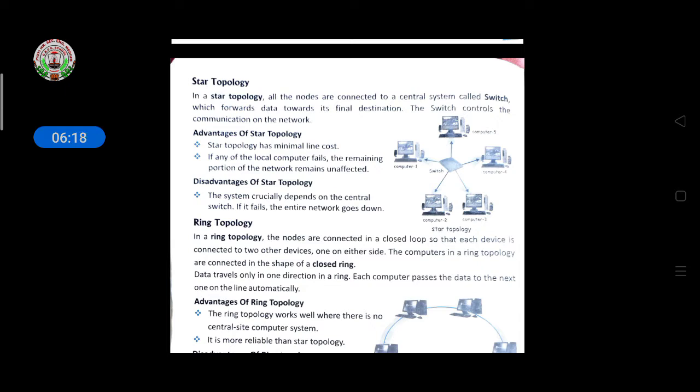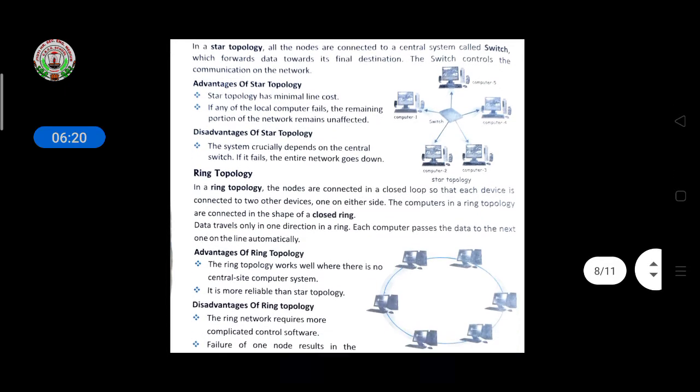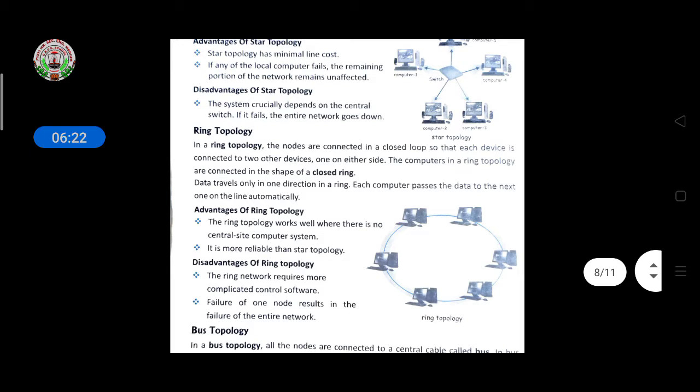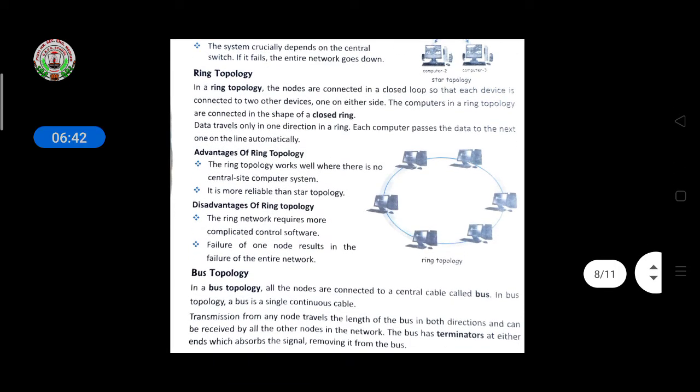Then the disadvantage of star topology is that the system crucially depends on the central switch. If it fails, the entire network goes down. It means that in the switch system all the computers are connected, so if the switch fails, then all the computers' connections will be disconnected. This is the disadvantage of star topology.